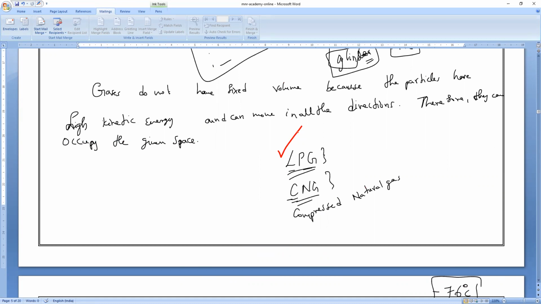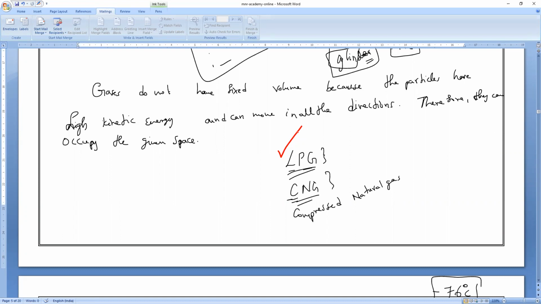Liquefied petroleum gas means it is compressed into liquid state. The gas is converted into liquid by applying more and more pressure. Then only it will convert into liquid state and it can be stored.